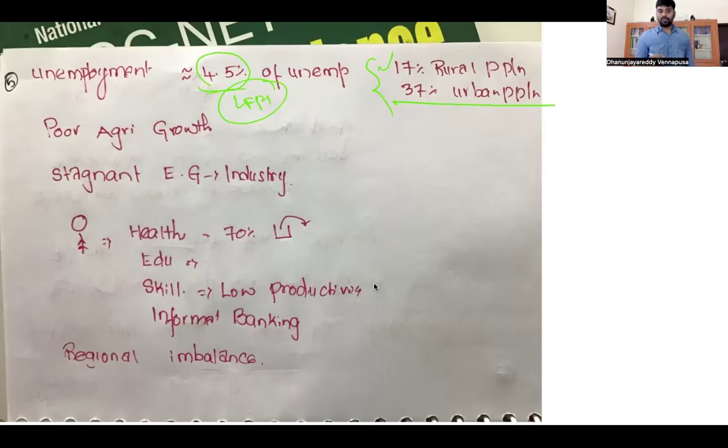Adding fuel to the fire, you do not have growth in post-LPG reforms, with stagnant industrial growth. This is another reason why there is lack of inclusive growth.